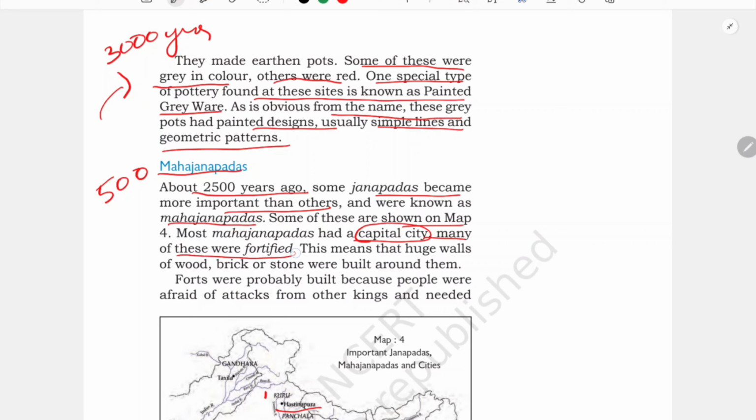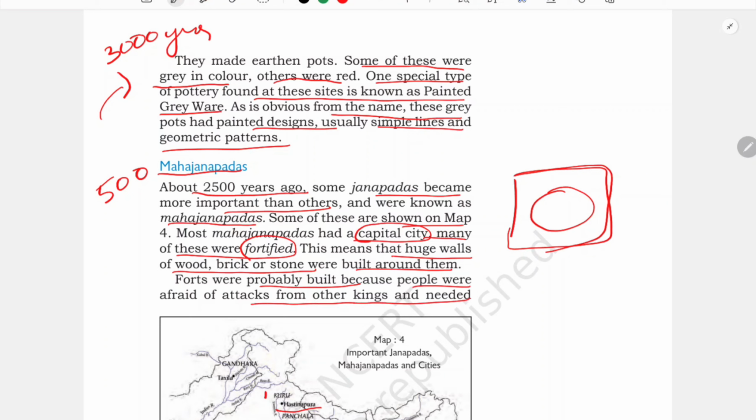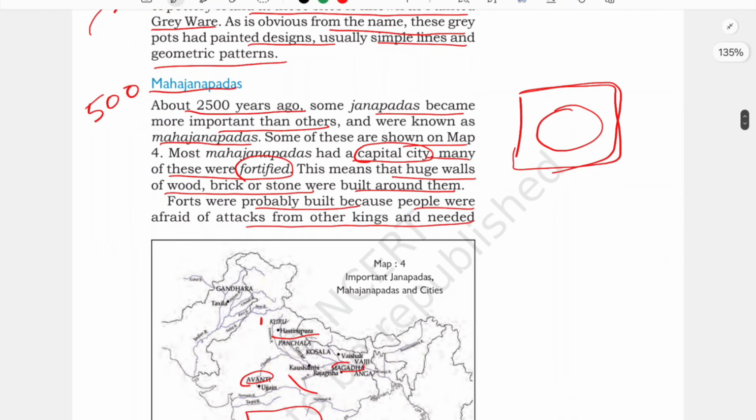And many of these were fortified. Huge walls of wood, bricks or stone were built around them. See, suppose this is their Mahajanpada. In and around they will build big walls, and they will fortify it. Why? In order to protect themselves. Forts were probably built because people were afraid of attack from other kings, isn't it? Because at that time there used to be so many attacks. So in order to protect themselves, they used to make these forts. This was one of the reasons.